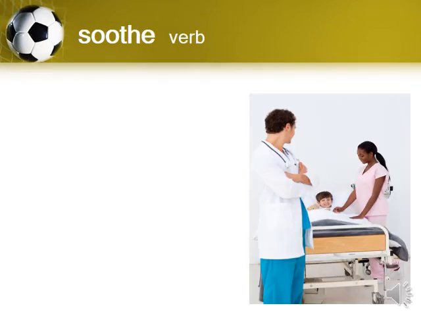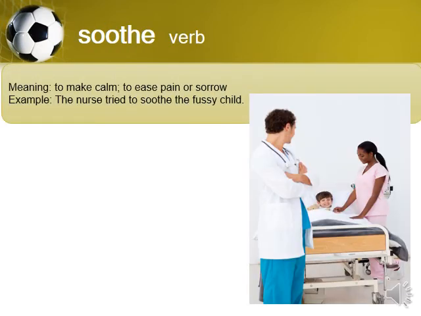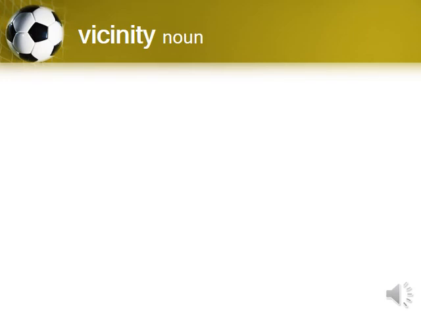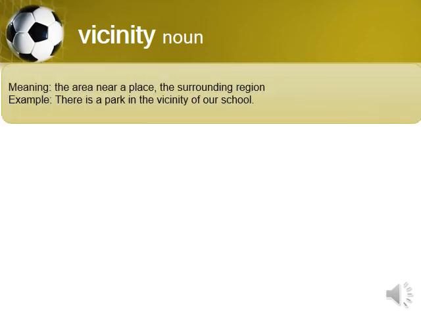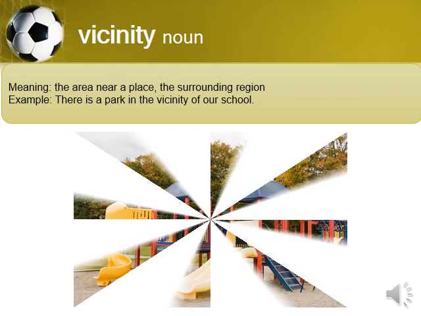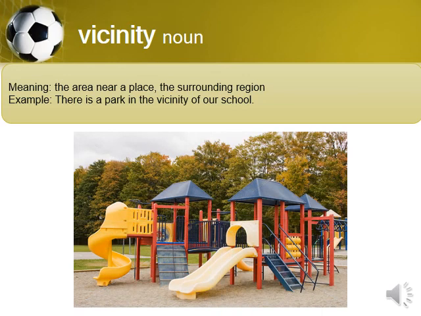Soothe. Soothe is a verb and it means to make calm or to ease pain or sorrow. The nurse tried to soothe the fussy child. So this child was annoyed, so she tried to soothe him, make him calm. Vicinity. Vicinity is a noun and it means the area near a place or the surrounding region. There is a park in the vicinity of our school. Vicinity means the area or the place.